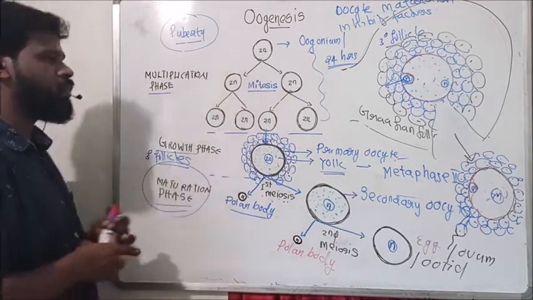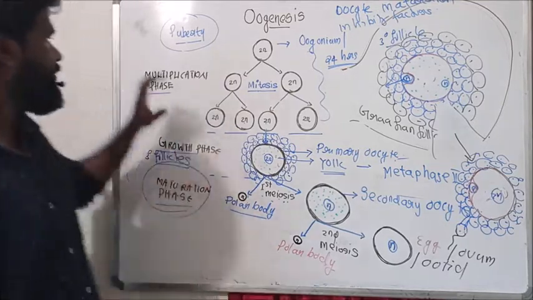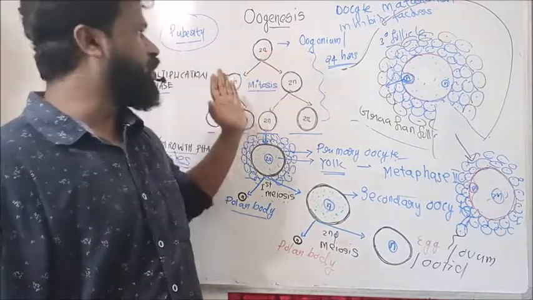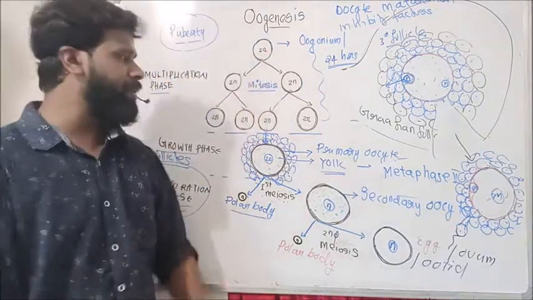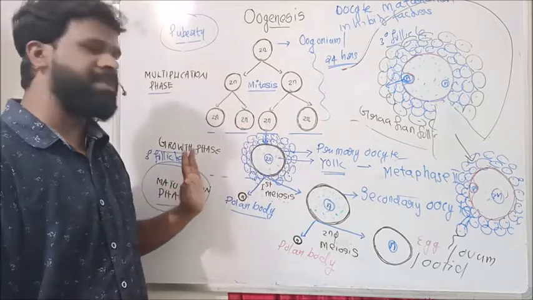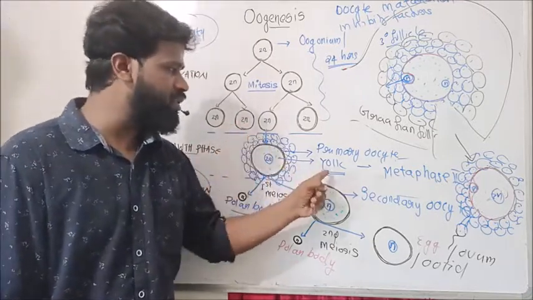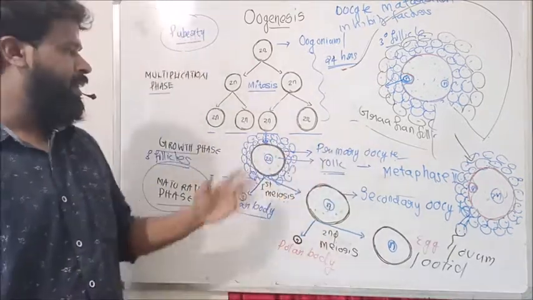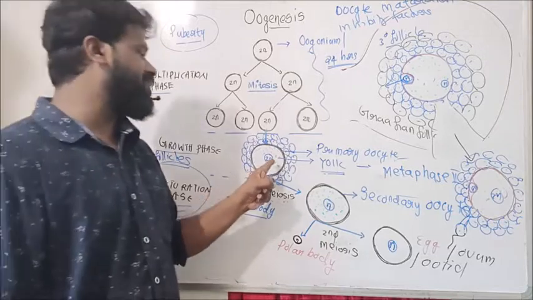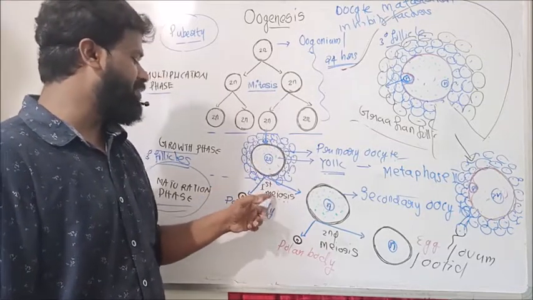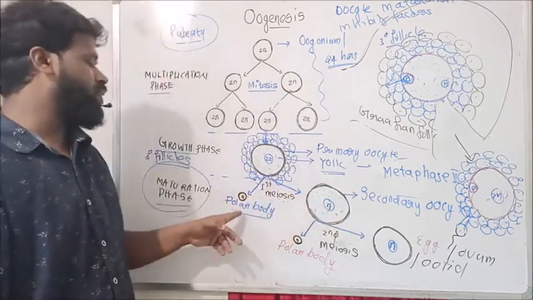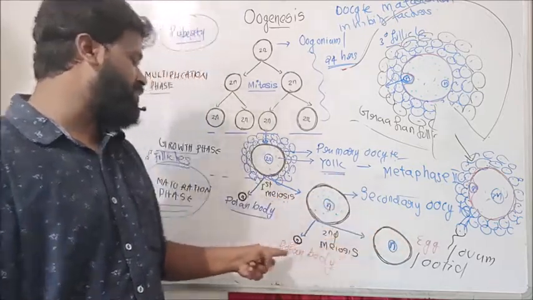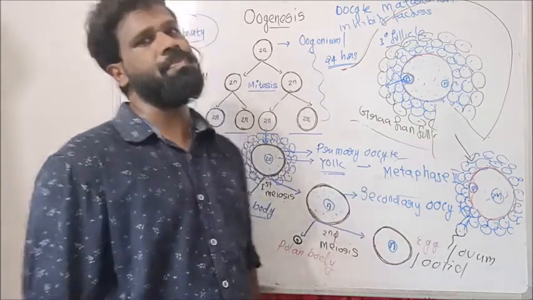So this is the process of oogenesis. It has three phases: multiplication, growth and maturation phase. Multiplication of oogonial cells occurs in the multiplication phase during the embryonic stage. Growth of each oogonium takes place, and during this growth phase yolk materials are formed, and the cell is now called a primary oocyte. Next is the maturation phase. In this phase, the primary oocyte undergoes first meiosis to form two haploid cells, the polar body and the secondary oocyte. These two cells undergo second meiosis to form one polar body and one egg.